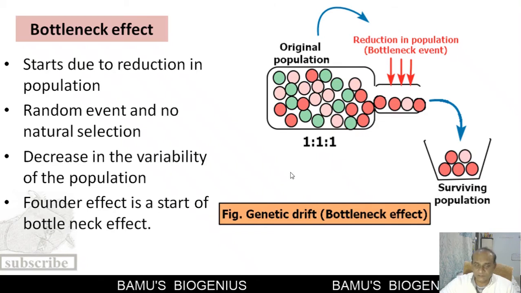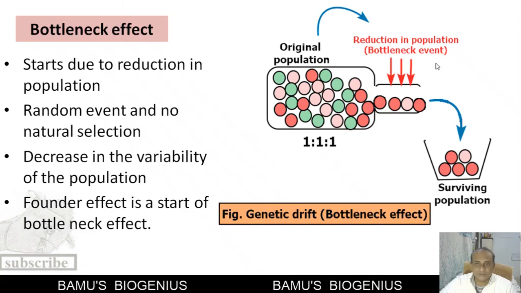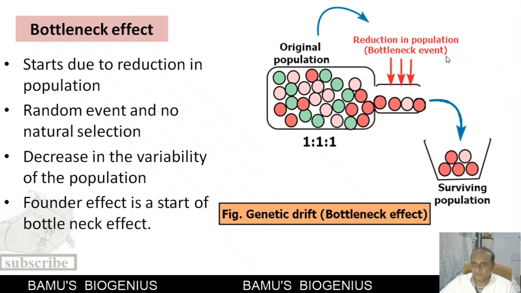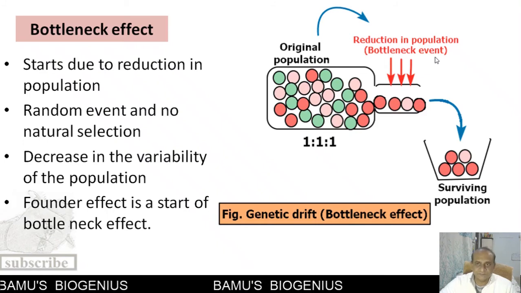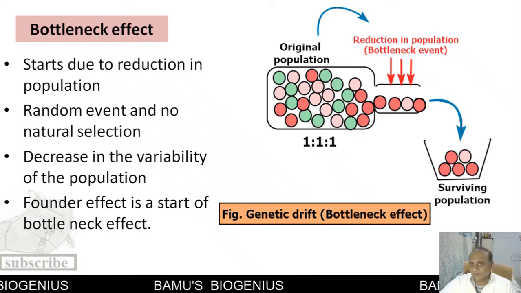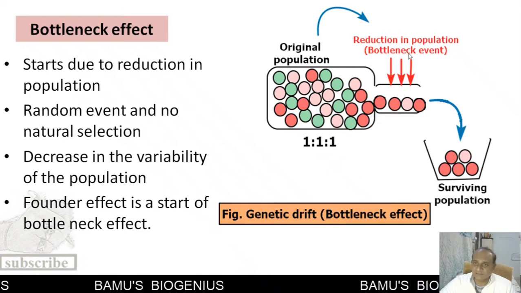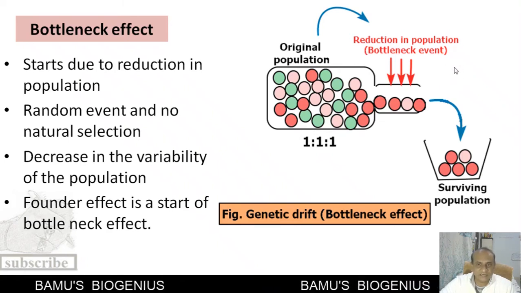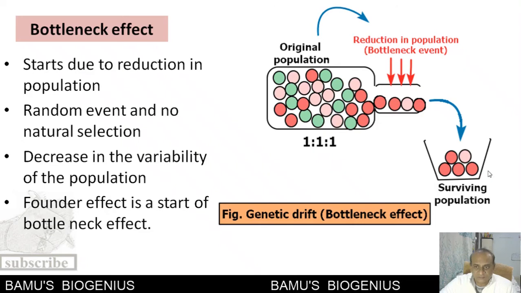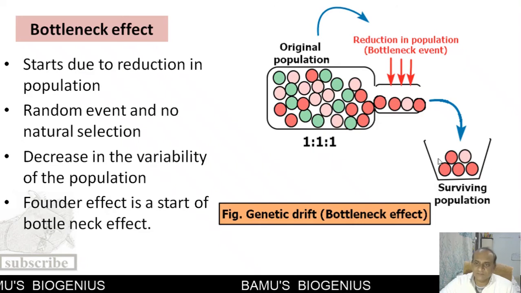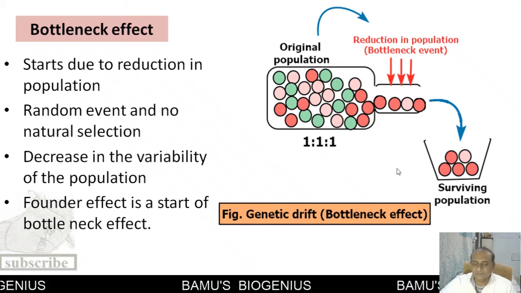This is known as the bottleneck effect. It starts due to a reduction in a population. Now, this reduction in a population is due to a bottleneck event, which is a random event. It may be due to famine, flood, certain kinds of diseases, or human intervention, for example, excessive poaching. So here the reduction in population takes place, and because of that, very few individuals of that particular population survive.